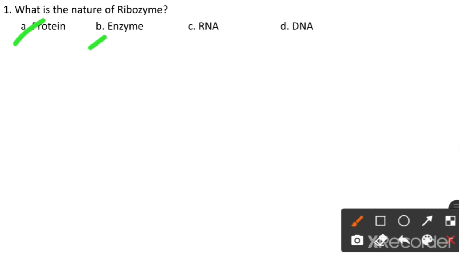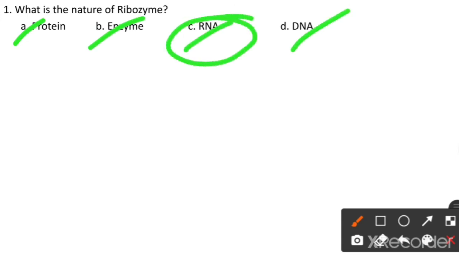So first MCQ is, what is the nature of ribozyme? Ribozymes are protein, enzyme, RNA or DNA. So ribozymes are RNA in nature. So answer is C.